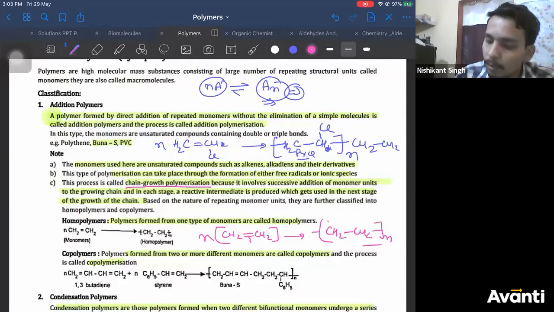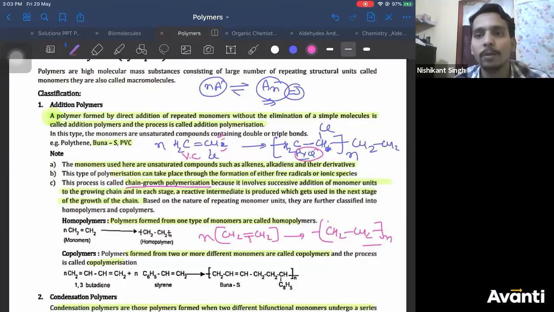Similarly, vinyl chloride, when you repeat it n times, you get polyvinyl chloride. So here the monomer unit every time was what? Vinyl chloride. You're using only one monomer unit, that is vinyl chloride. Therefore it is called a homopolymer because it is made up of the same monomer units.